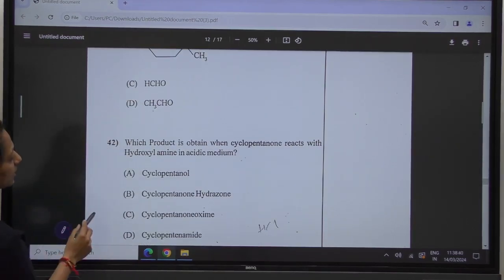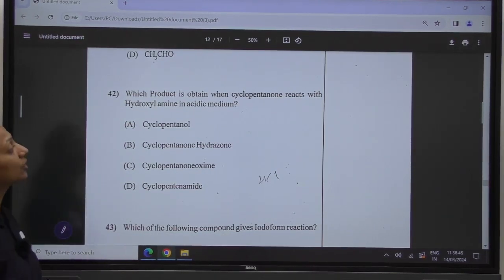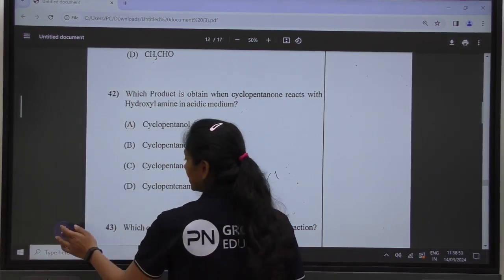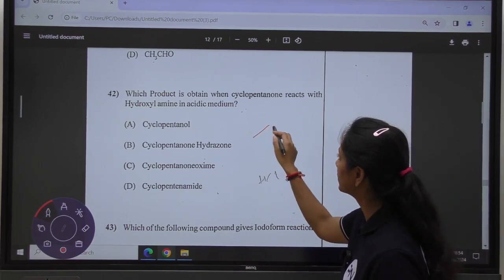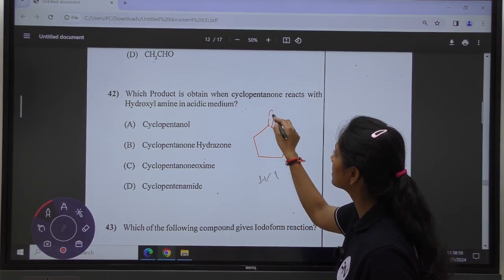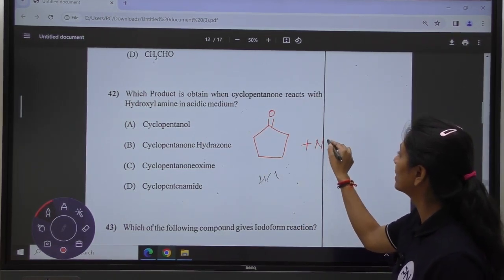Let's move to the next question. Which product is obtained when cyclopentanone reacts with hydroxylamine in acidic medium? They are asking you about the reaction of the cyclopentanone. First of all, we will draw the cyclopentanone like this. This is the cyclopentanone. It has been reacted with the hydroxylamine,